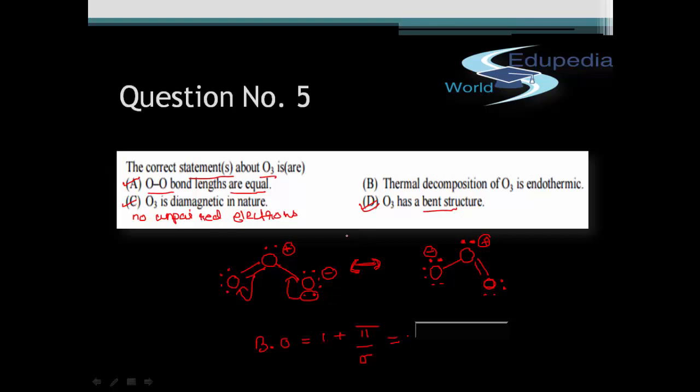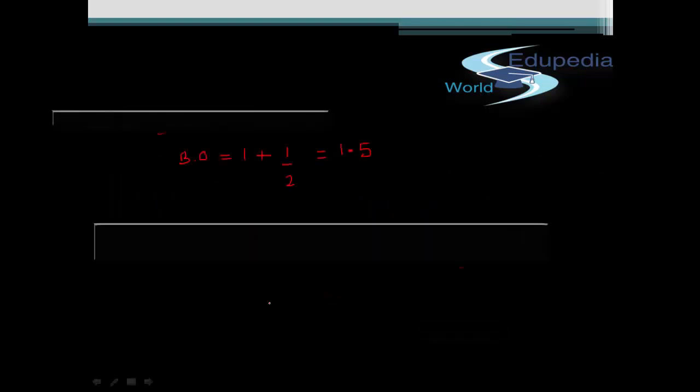So now we only have to examine option B. Option B says the thermal decomposition of O3 is endothermic. Now this is a fairly interesting option, because in general the decomposition reactions are endothermic. But let us consider the decomposition of O3. We can write the equation of decomposition as 2O3 goes to 3O2.